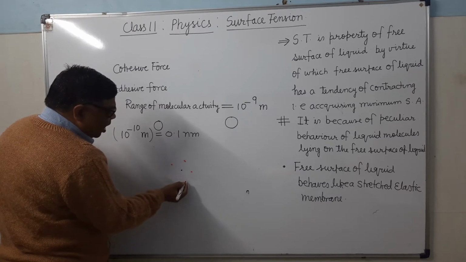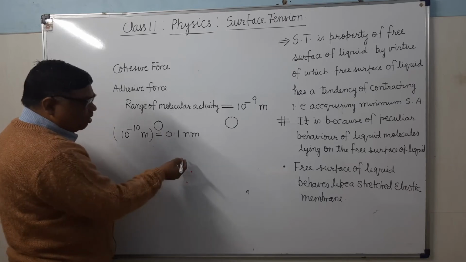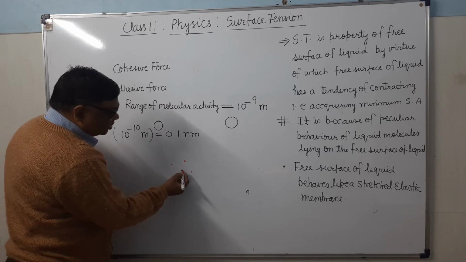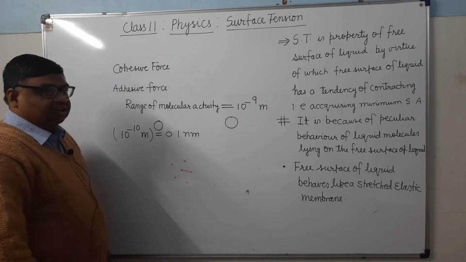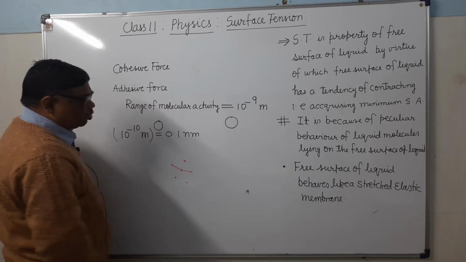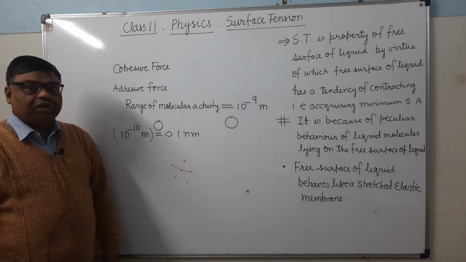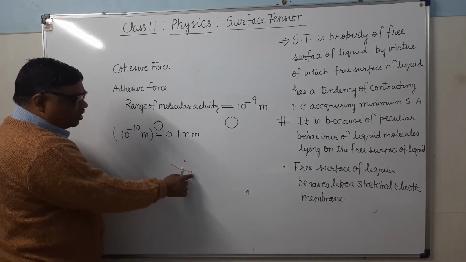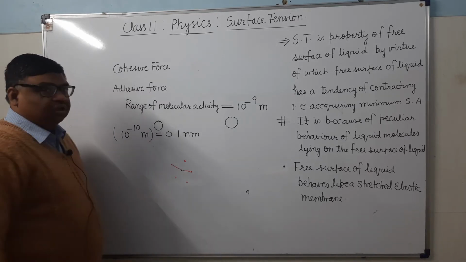It's clear. All these molecules are lying within 10 to the power -9 meter, meaning this distance is less than or equal to 10 to the power -9 meter. So this molecule will attract this one and this will attract this one.